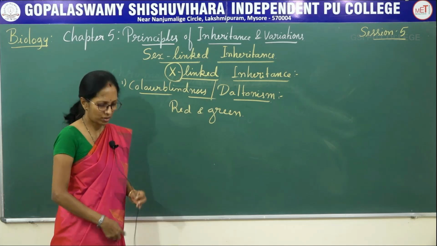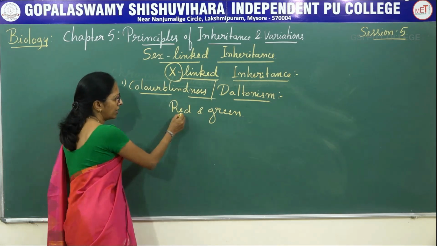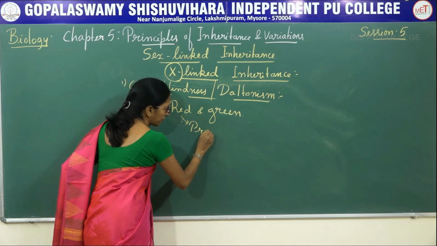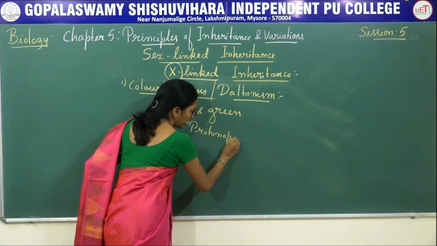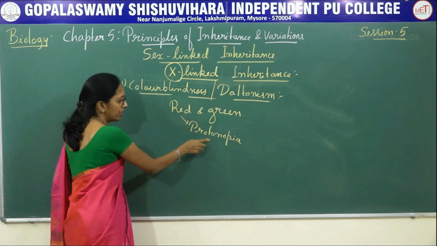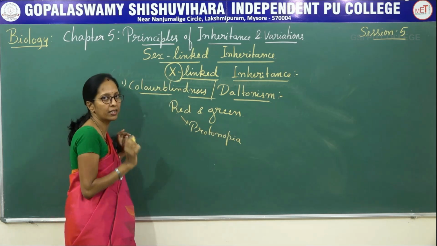In a 1 mark question, maybe: what is meant by protanopia? Protanopia means inability to identify only red color.